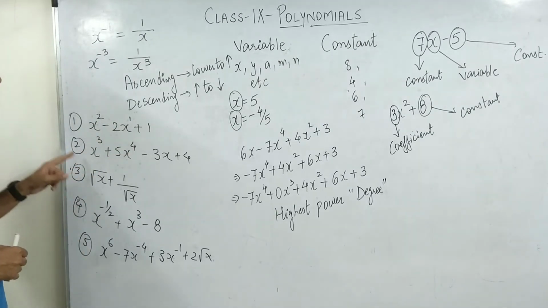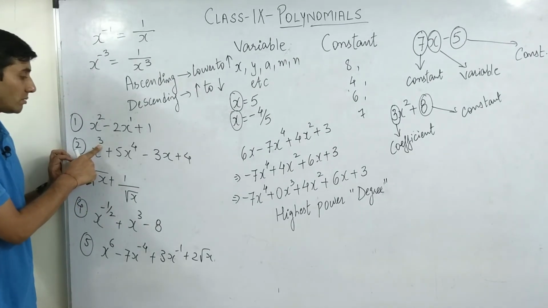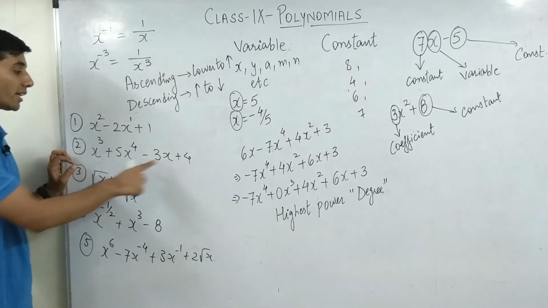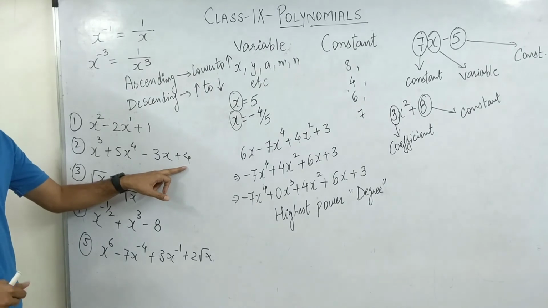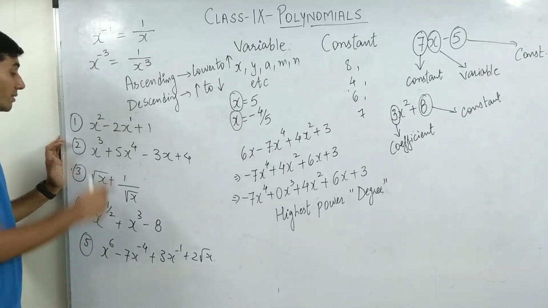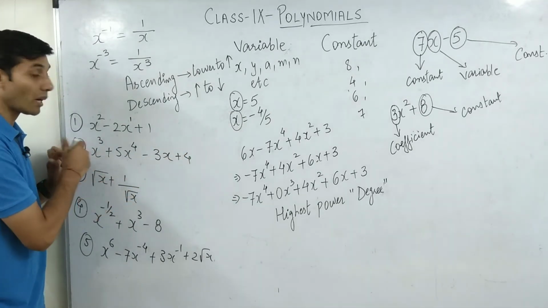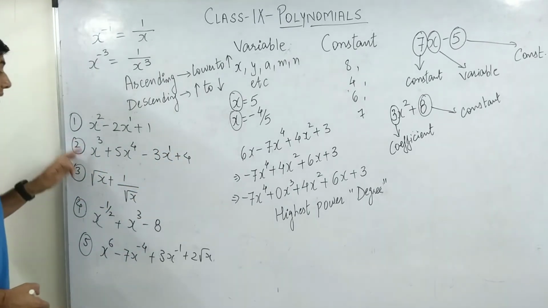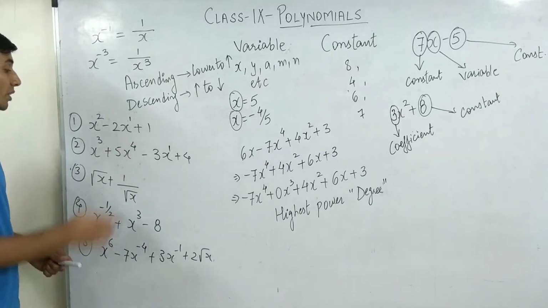See question number 2. What is the degree of this equation? The degree of the equation is 3. No? What do you think? The degree should be 1. No, I think the degree should be 4. Common sense, guys, you need to see the highest positive power of x. Everything has got a positive power, sir, but there is no power. As I told you, when there is no power, it is 1. So that means that the highest power of x is 1. No? The highest power of x is 4.